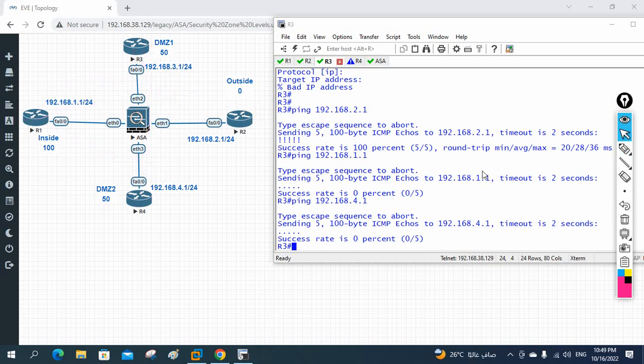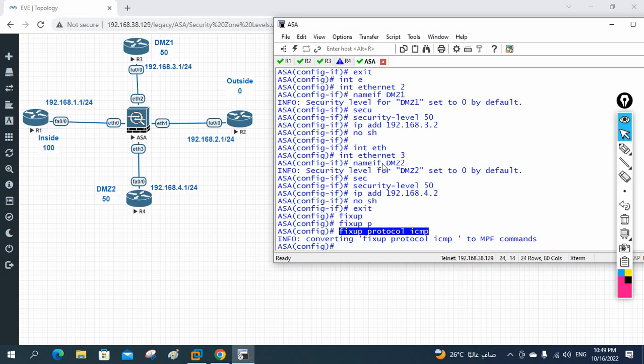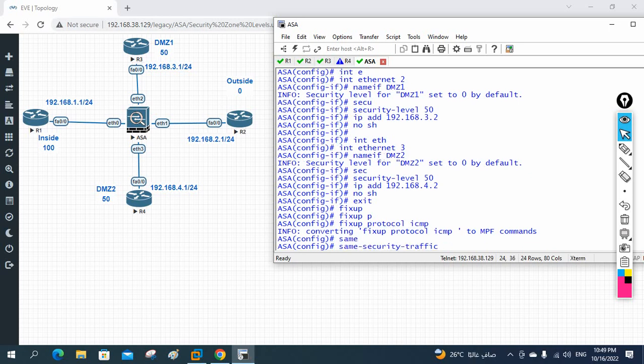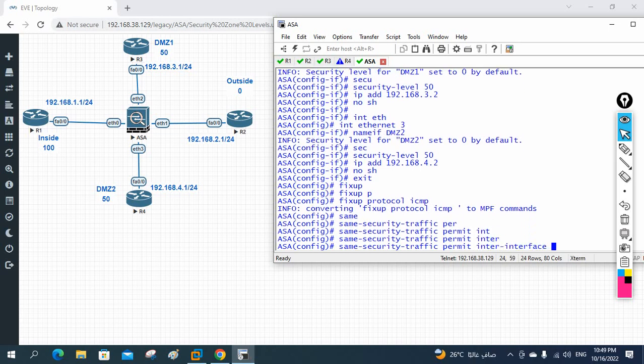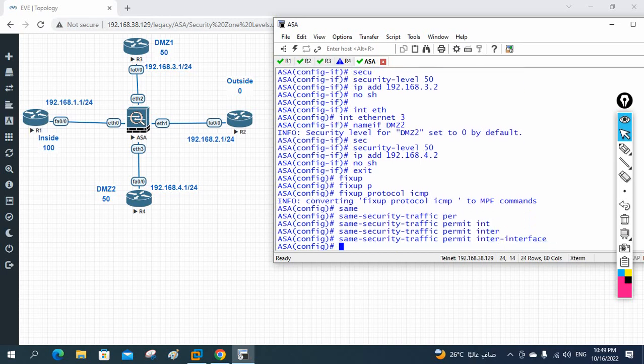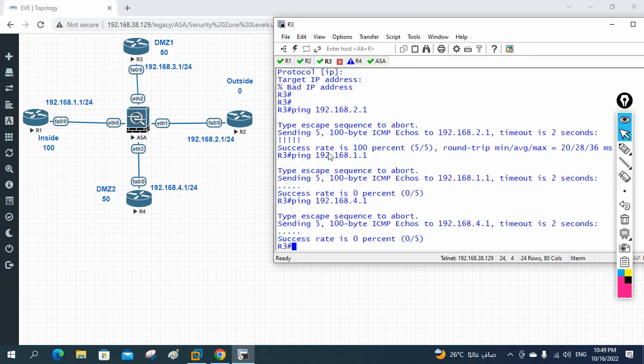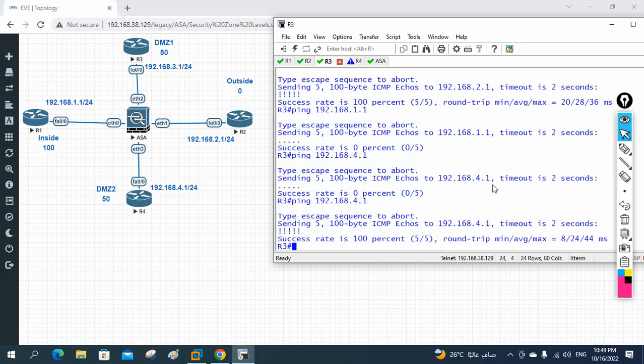So now what I can do, if I want to allow the traffic for same security level, we need to put one command in the ASA firewall. So let me go and put that one. What we need to write? We need to write same-security-traffic permit inter-interface. When I write this one, same security level, it will work. So I can go in 3 and I can ping. Before it was not working, now it will work.